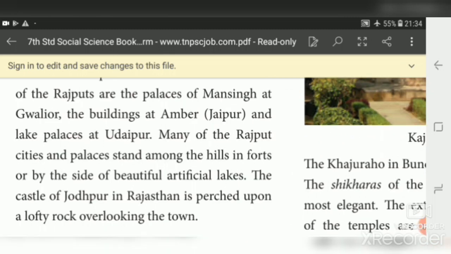Many of the Rajput cities and palaces stand among the hills in forts or by the side of beautiful artificial lakes. So many of their palaces they constructed on the hills, and they constructed many artificial lakes by the side. The castle of Jodhpur, the castle means fortress, in Rajasthan is perched upon a lofty rock overlooking the town.